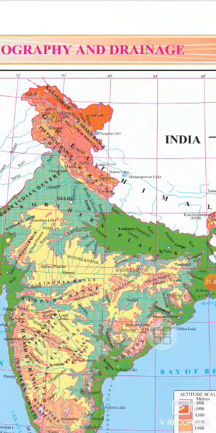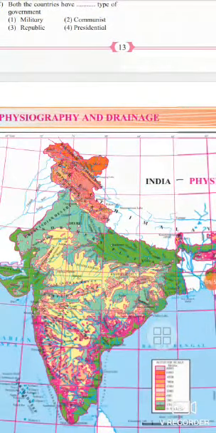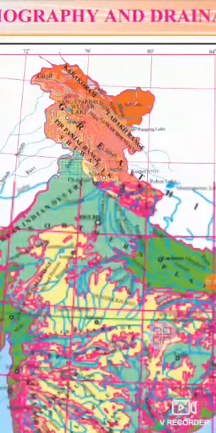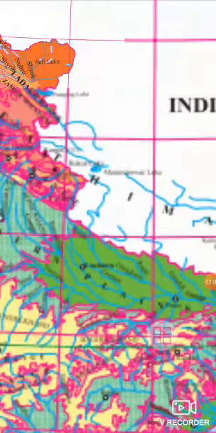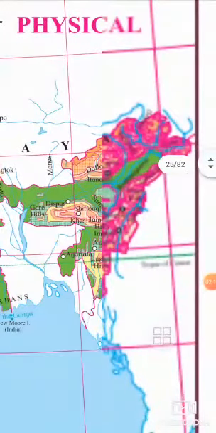Now, Himalayan ranges in west and east direction: Western Himalayas, also known as the Kashmir Himalayas; Central Himalayas, also known as Kumaon Himalayas; and Eastern Himalayas, known as Assam Himalayas.